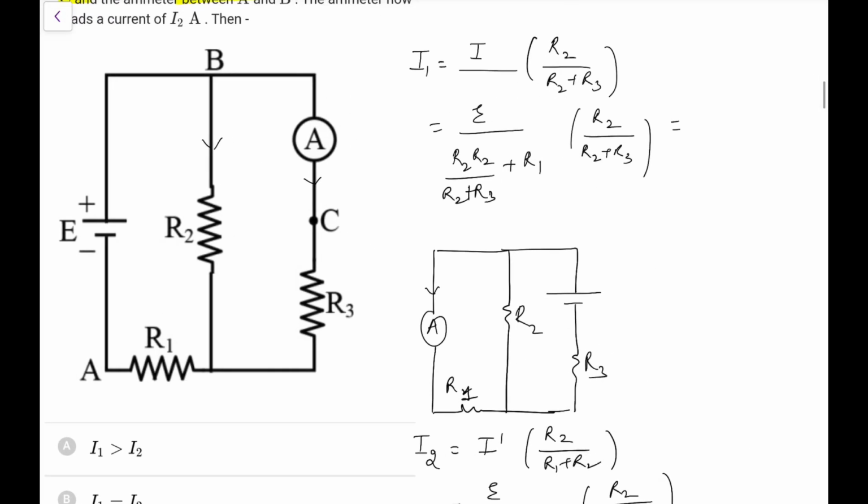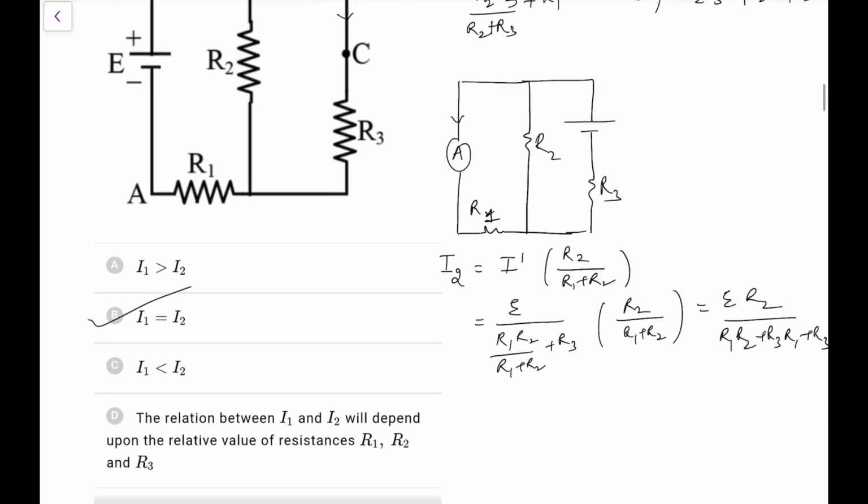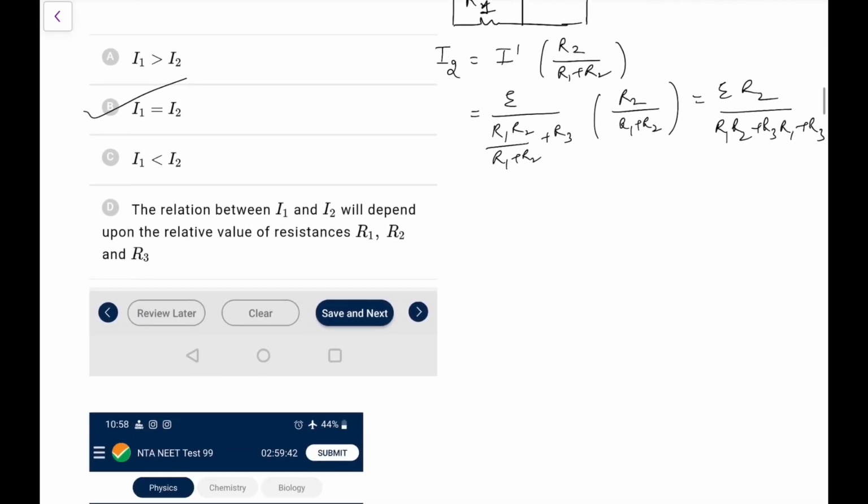How can I simplify? If I do this, what will we get? This R2 plus R3 gets cancelled. E R2, what you will get? This was R2 R3 plus R1 R2 plus R1 R3. I think that it will come out the same now. Yes, it will come out the same. If you solve it here, R1 plus R2 gets cancelled and you will still get R1 R2 plus R3 R1 plus R3 R2. So yes, this is luckily coming out the same. I1 is equal to I2. It didn't appear so to me at first, but it is the same.